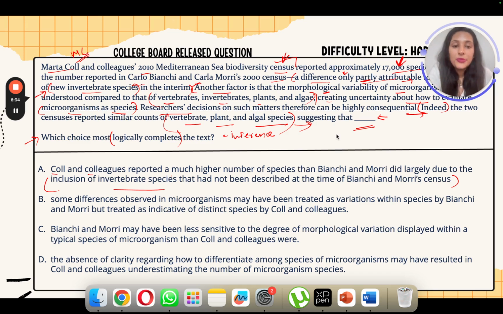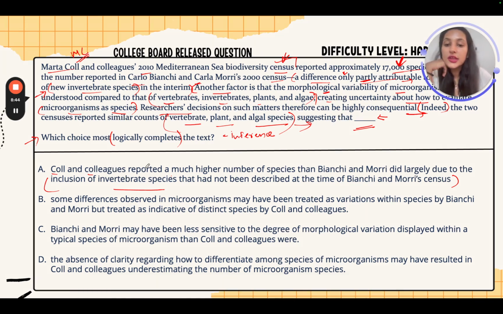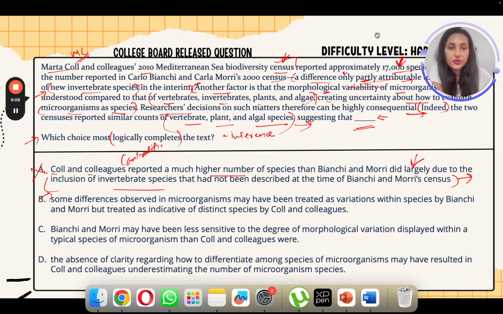What does this mean? This means that other factors must also be contributing to the difference, which this option does not address, right? So this option is not talking about the other factors. In fact, it's contradicting the text by saying that the high number of species reported was largely because of this reason, which was only partly attributable as per the text, right? So A is incorrect because what is it doing? It's contradicting the text. It's not stating the right information from the text.